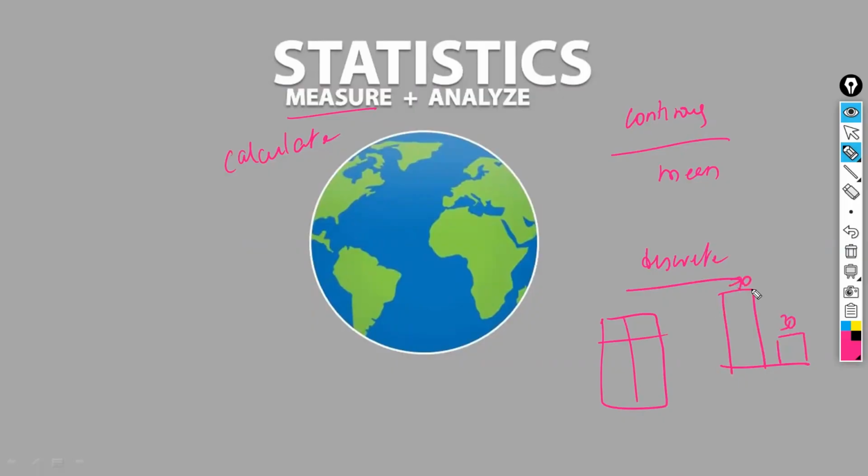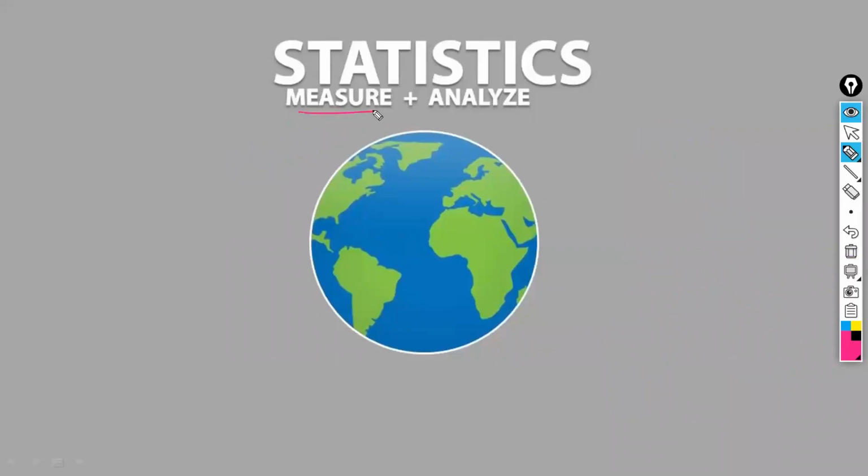Assume this is called measure. First, this is called measure. Measure here means count. You are just counting, so count comes under measure. Measure means just calculate. And once we count that, later we are going to analyze. For example, in this class there are 70 boys and 30 girl students. What you are going to understand, what you are going to analyze, that is secondary. First, we count, which is nothing but measure, right? So statistics is first measure plus analyze.